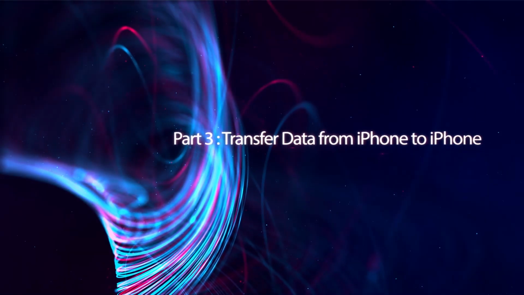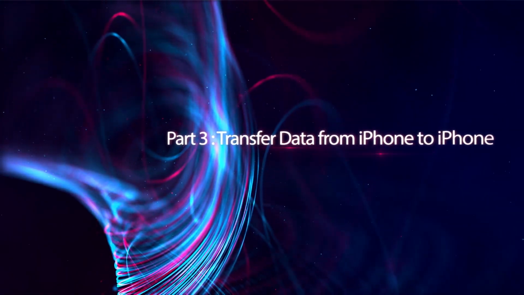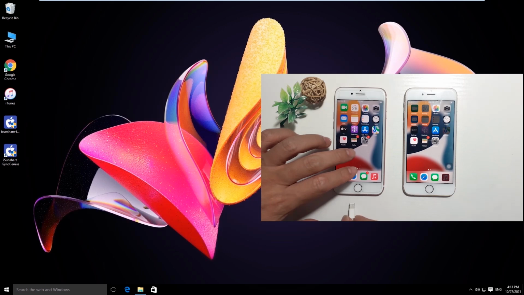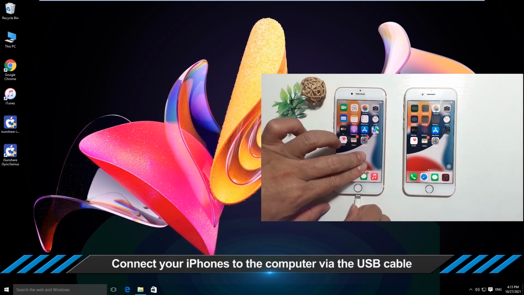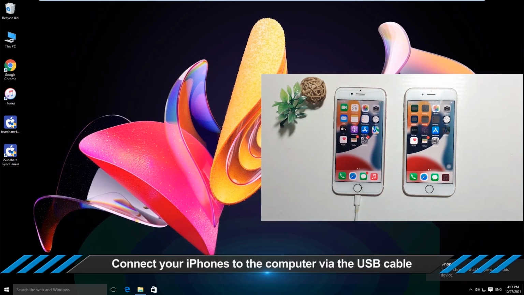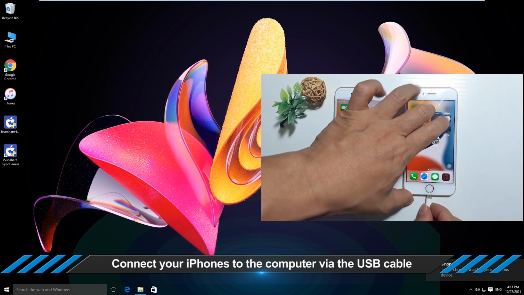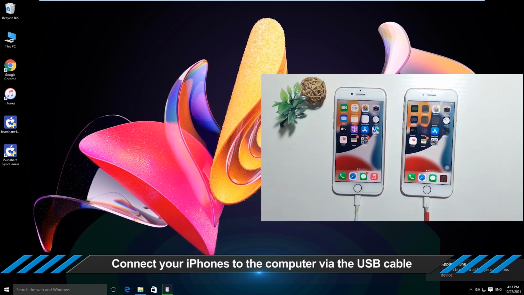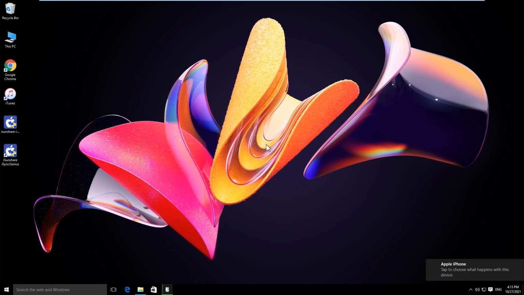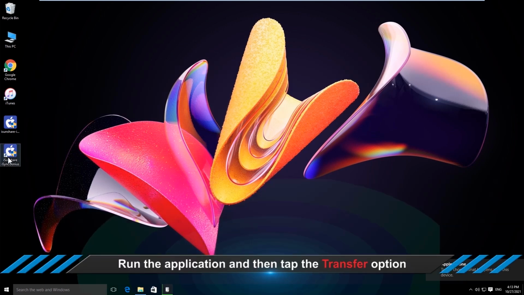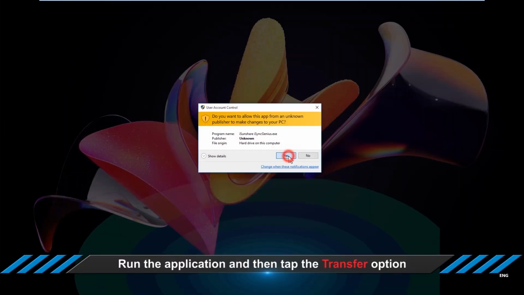Part 3: Transfer data from iPhone to iPhone. Connect both iPhones to the computer. Then open the software and hit the Transfer option.